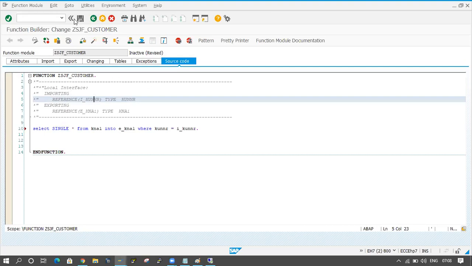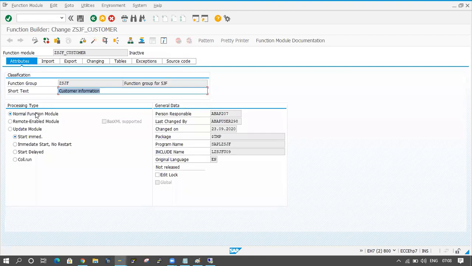Fine. Now save it. If you come here to the attributes tab, this is the normal function module. You already know about normal function module and update function module, but I didn't explain about remote enable function module. In the RFC concept we have to use a remote enable module.